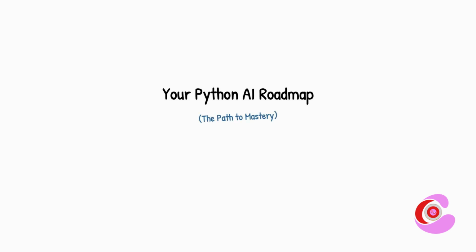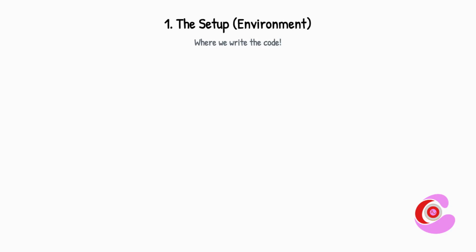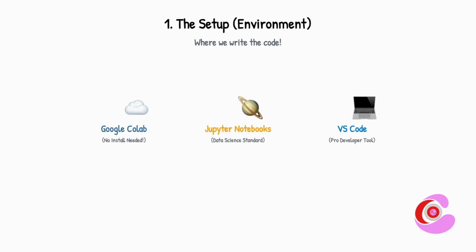Welcome to your roadmap. Today we are mapping out the journey to AI mastery using Python. Stop 1, the setup. You need a place to write code. Start with Google Colab. It's free and runs in your browser. Later, you can graduate to VS Code.